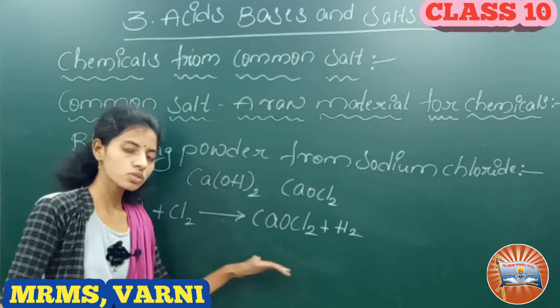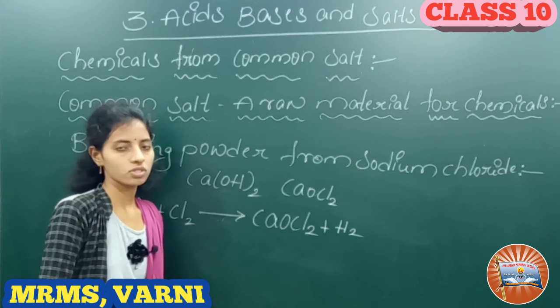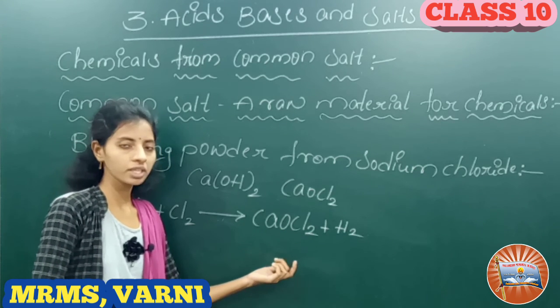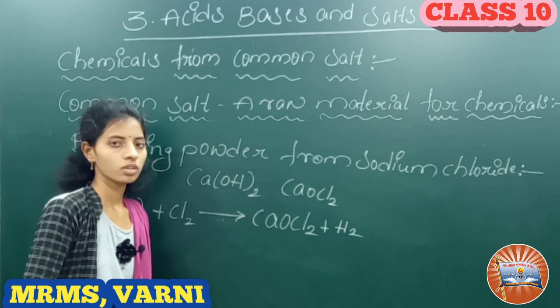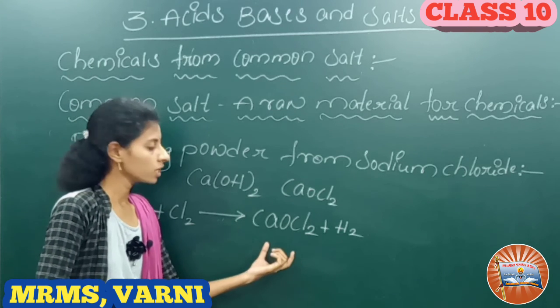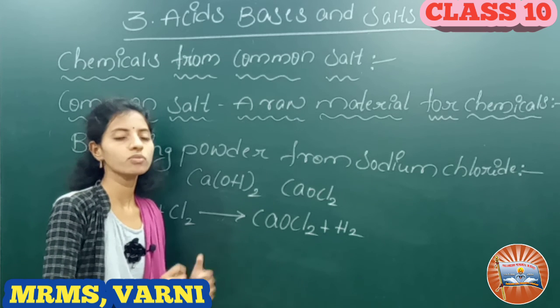It is also used for bleaching in many chemical industries, as an oxidizing agent in many chemical industries, and for disinfecting drinking water to make it germ free.